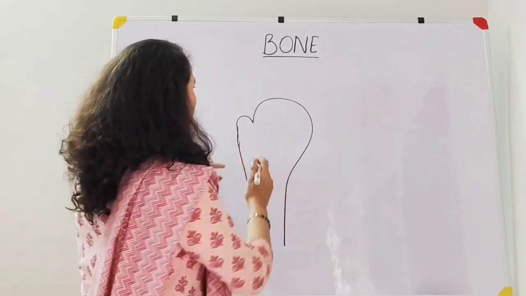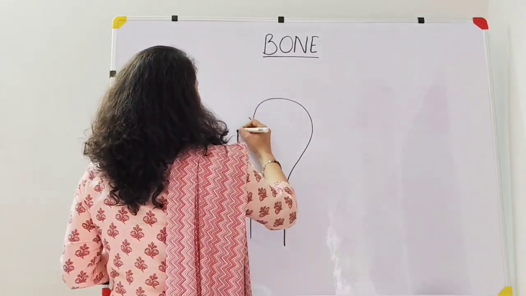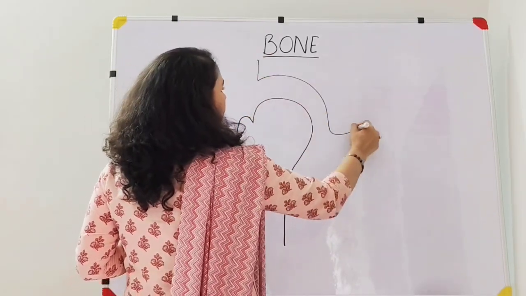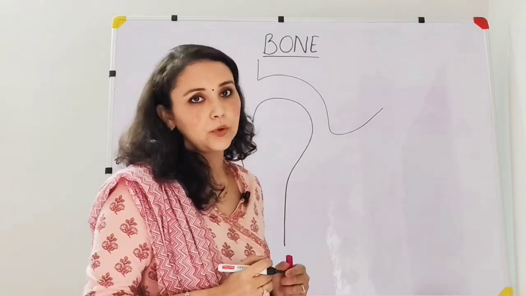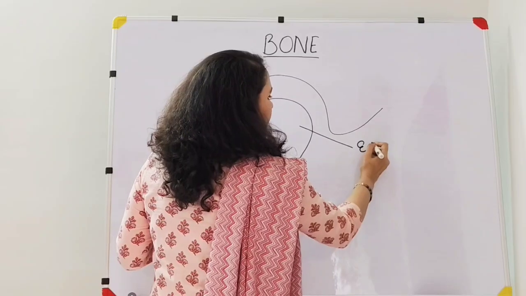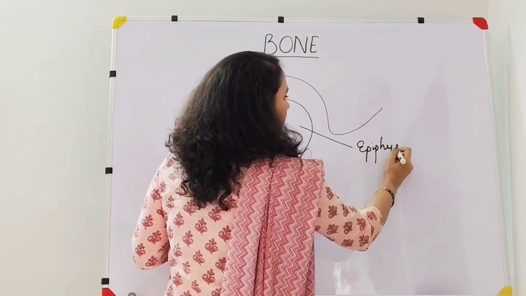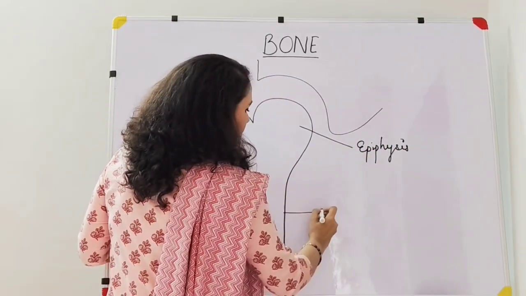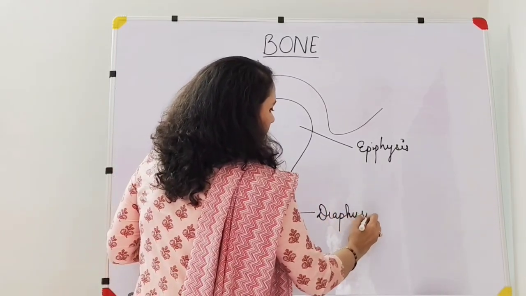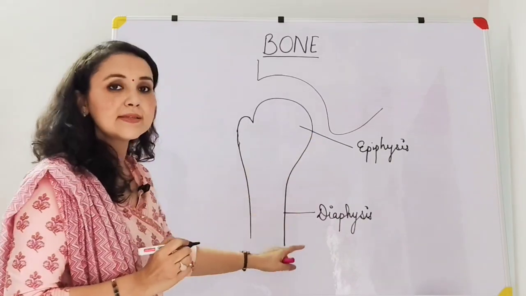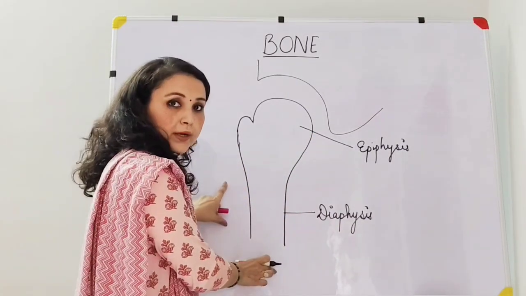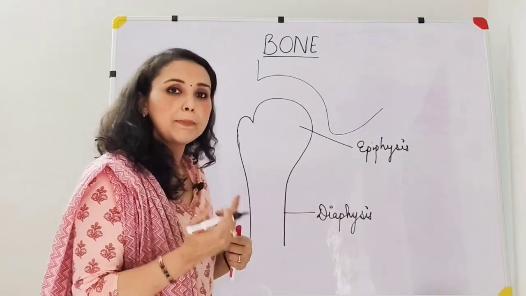This bone is forming a joint here with the glenoid cavity of the scapula to form the shoulder joint, right? Now this part of the bone, you call it the epiphysis, and this is the shaft of the bone, you call it the diaphysis. Simple, epiphysis, diaphysis.